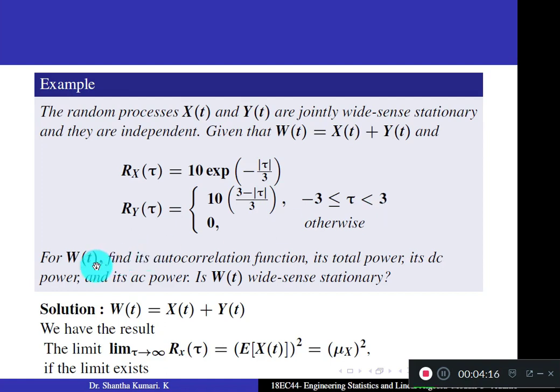For w of t, find its autocorrelation function, its total power, its DC power and its AC power. Is w of t wide sense stationary?